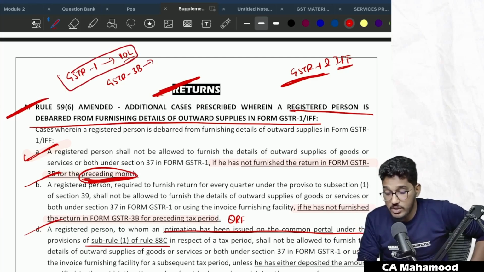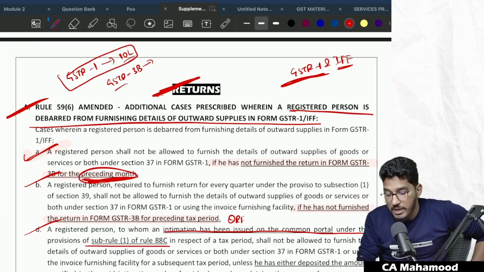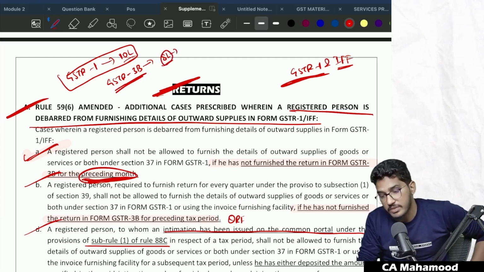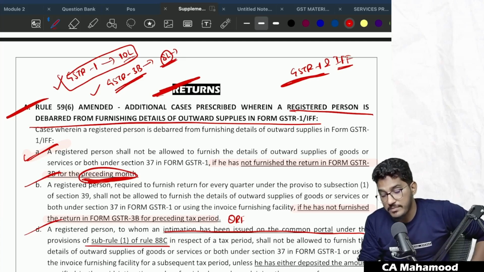In the GSTR 1, you are declaring 10 lakh rupees of outward supplies and passing on the credit to the recipients. But in your GSTR 3B, you are declaring that your outward supplies are only 8 lakhs and you want to pay the output tax liability only on 8 lakhs. If you do these kinds of things, in GSTR 1 declaring higher outward supply, but in GSTR 3B, to reduce your tax liability, declaring lower outward supplies, then the government will send you an intimation under 88C.